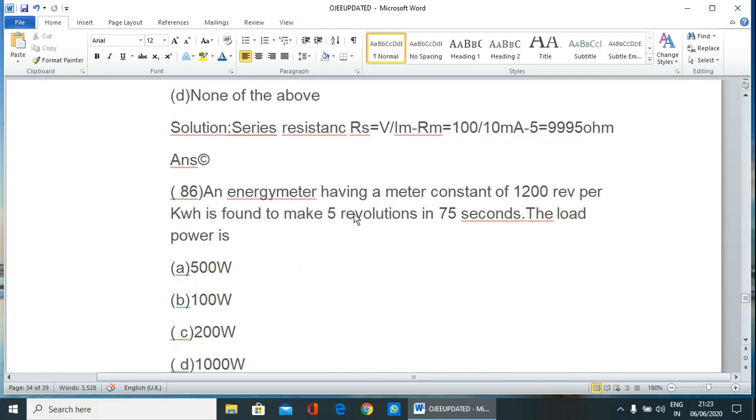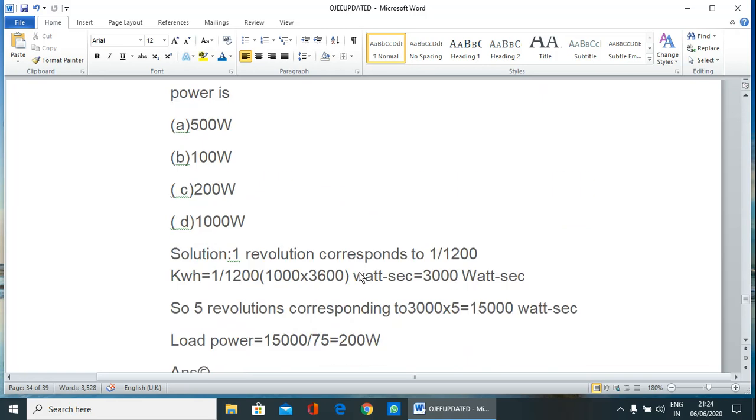An energy meter having a meter constant of 1200 revolutions per kilowatt hour is found to make 5 revolutions in 75 seconds. We have to find out the load power. This is also a very simple question.